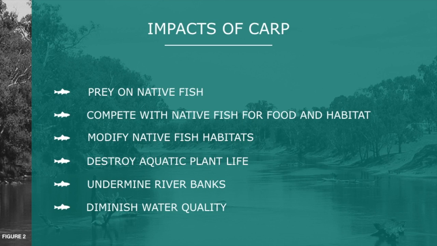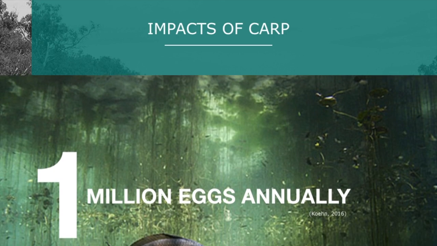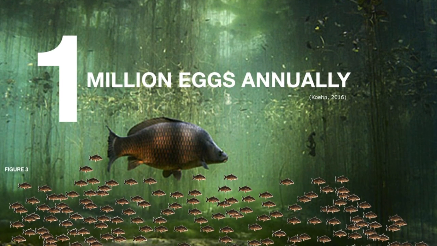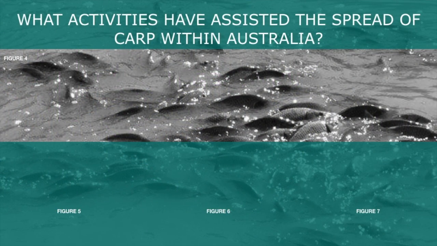They've also been accused of negatively impacting water quality and native aquatic plant life through their aggressive feeding and breeding habits. Because carp uproot plants and stir up sediment during feeding, their feeding process can result in riverbanks becoming undermined and water quality declines. With a sizable female carp potentially releasing over 1 million eggs annually, there are serious concerns surrounding the highly prolific nature of carp and what might happen should they spread into waters where they do not already exist. When looking at how to stop the spread of carp, it is important to understand how carp have managed to successfully spread in the first place.